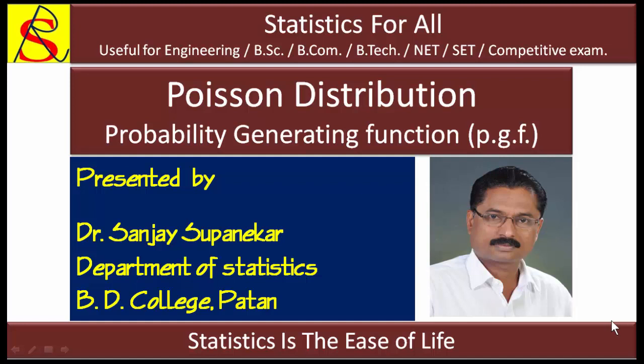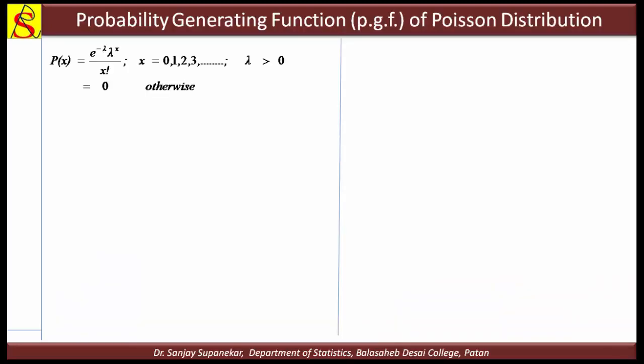Hello friends, in this lecture we will discuss the probability generating function, that is PGF, of the Poisson distribution. Friends, we know the probability mass function of the Poisson distribution. This is nothing but e raised to minus lambda, lambda raised to x upon x factorial, and the range of x is 0, 1, 2 up to infinity.